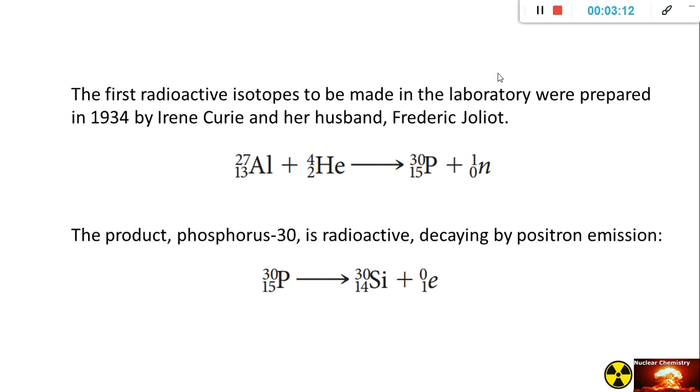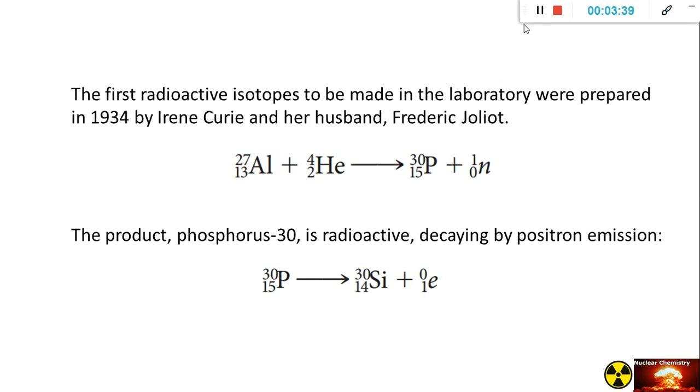The first radioactive isotopes to be made in the laboratory were prepared in 1934 by Irene Curie and her husband Frederick Joliot. They achieved this by bombarding certain stable isotopes with high energy alpha particles. One reaction was aluminum 27 bombarded with helium, or an alpha particle.